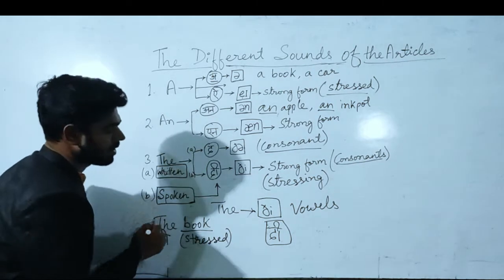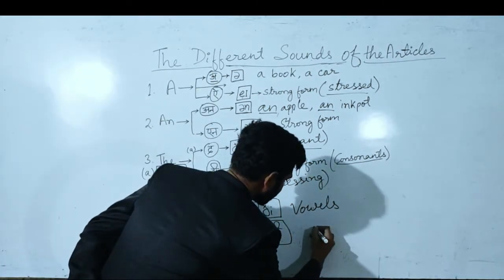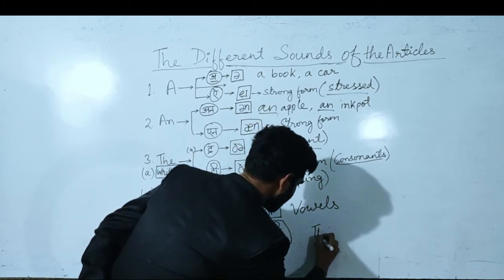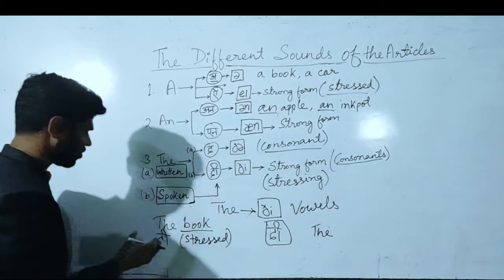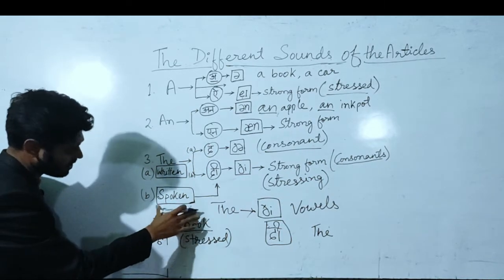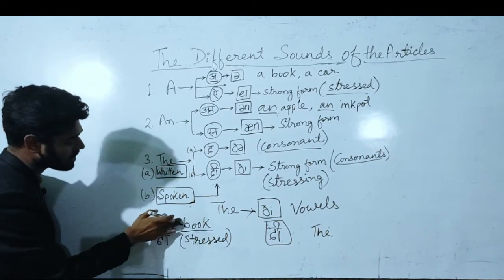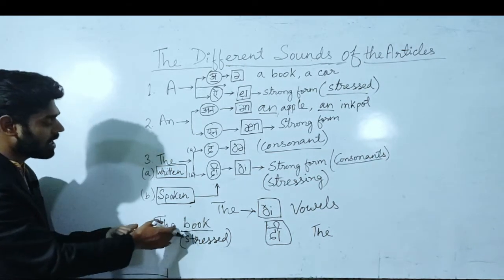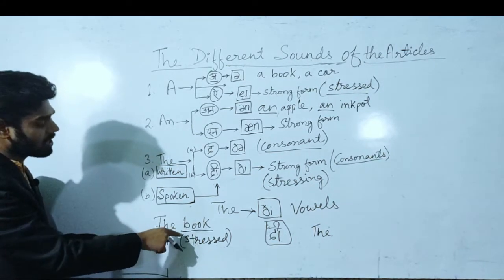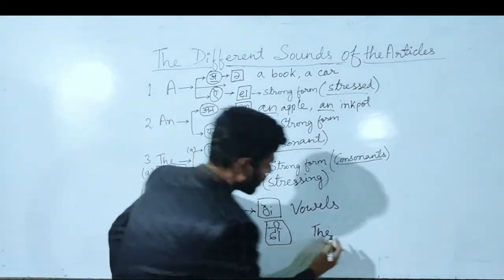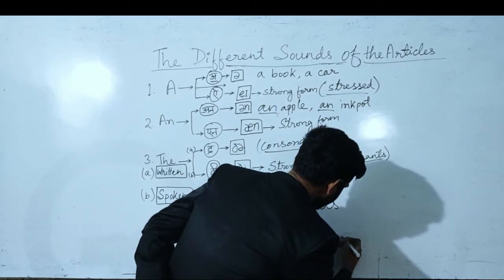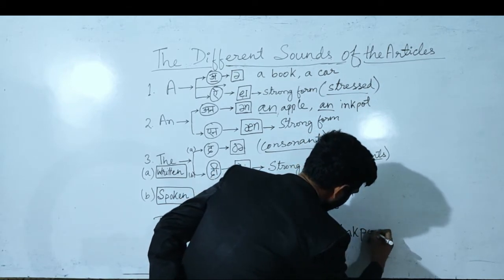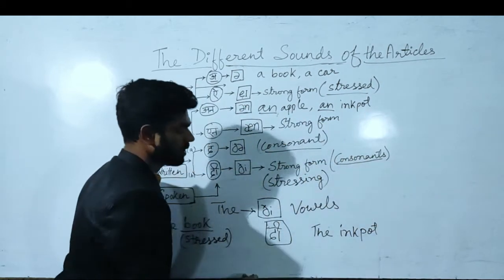And now see when to use the and the. Here you can see the with a consonant. This one is a consonant, but still we are using both the and the. Whenever stressed, it becomes the, and whenever not stressed, it is the. Now with a vowel, you can see the ink pot.